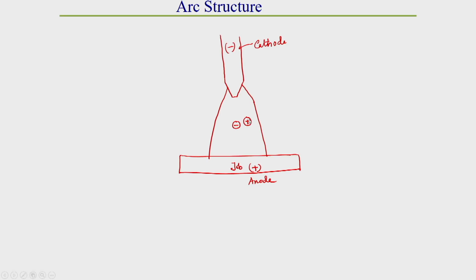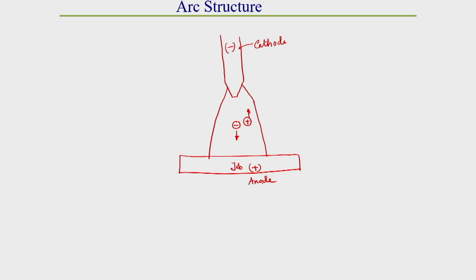In an arc structure, the positive charge is attracted by the cathode terminal and the negative charge is attracted by the positive terminal. Due to this flow of electrons and ions and their concentration over the anode surface and cathode surface, the arc structure can be divided into 5 different zones.